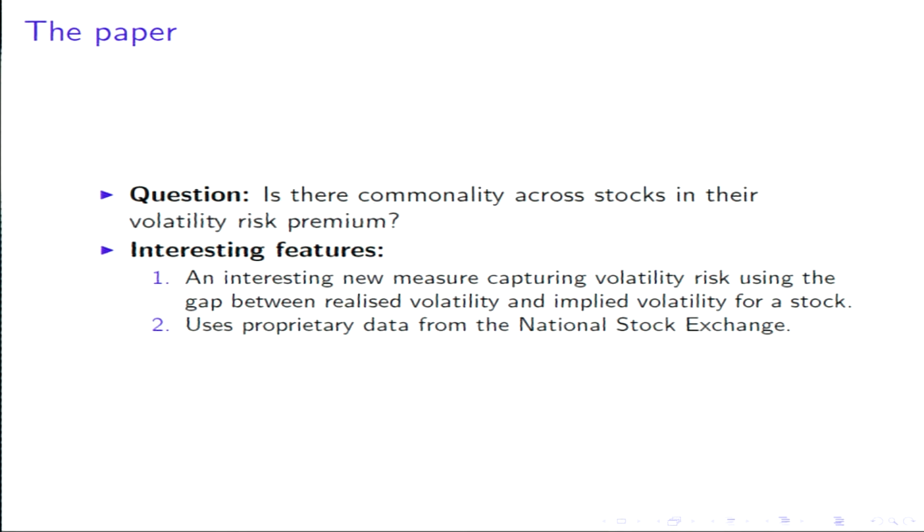It looks like a new interesting measure, which captures the risk of volatility, or the uncertainty about volatility, using the gap between the realized volatility in the market versus what the implied volatility is. And this captures in a certain sense our uncertainty about what the volatility of the stock is. And of course, the paper uses proprietary data from the National Stock Exchange. I think it's for a year of data. And so these I thought were interesting new features about the paper.